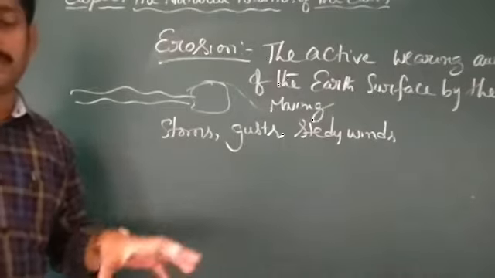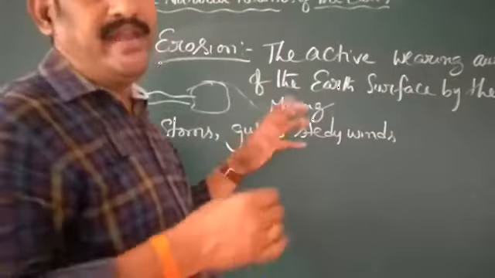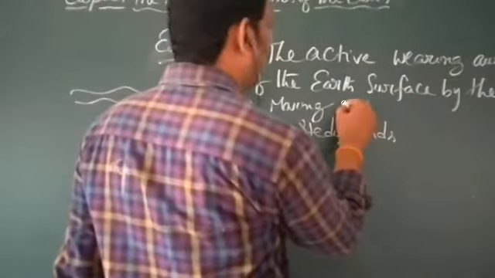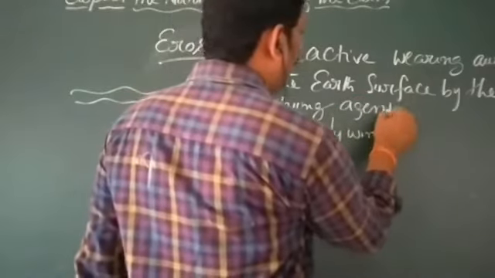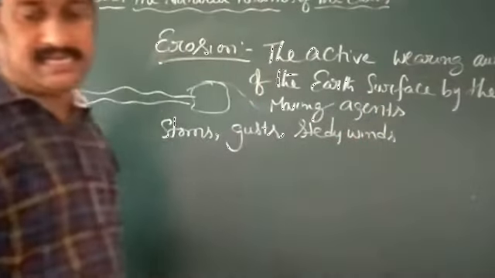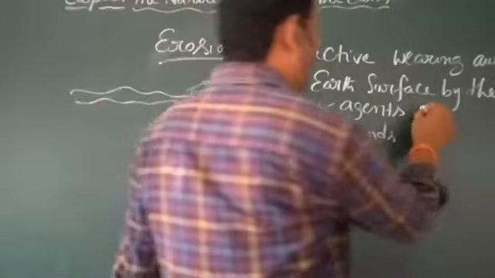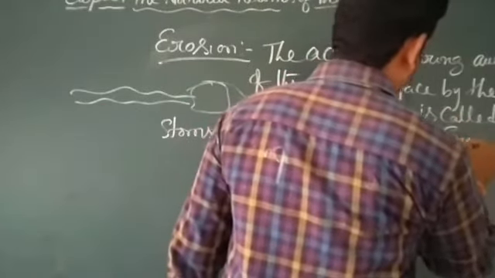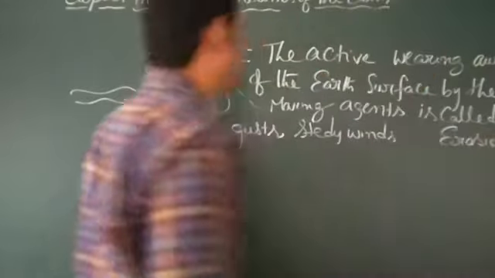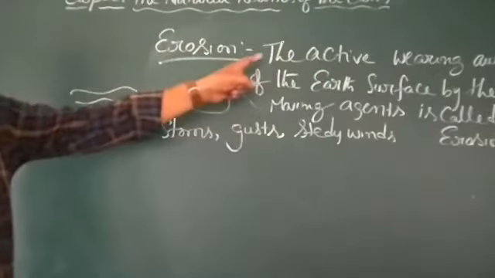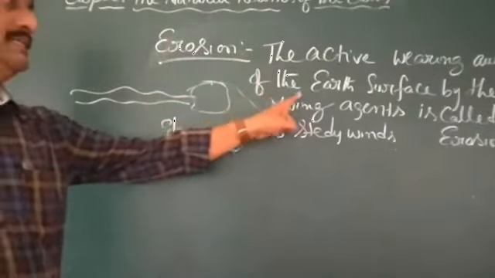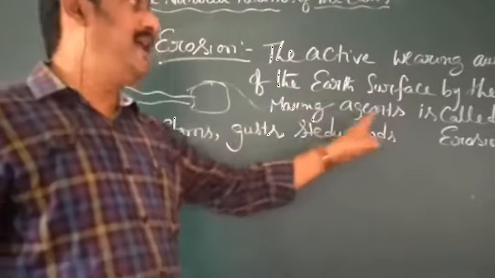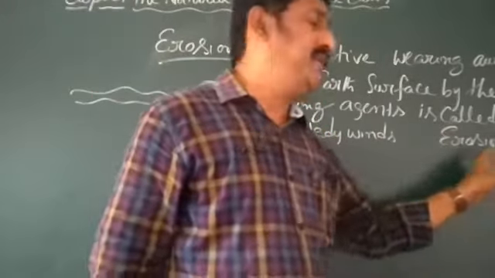Winds and water we can also call moving agents. Understand clearly, my dear children: the active wearing away of the earth surface by the moving agents is called erosion.